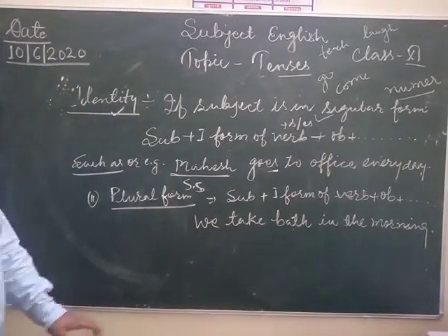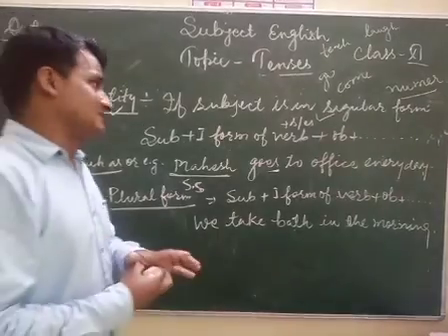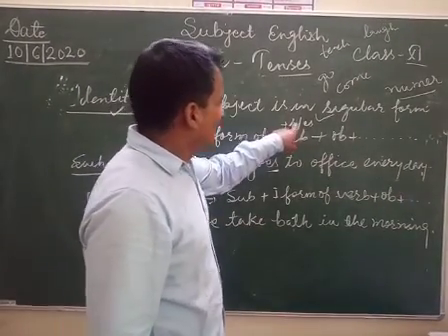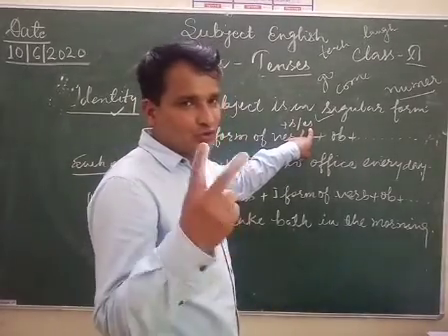So my dear students, the question arises: which verbs take s or es?